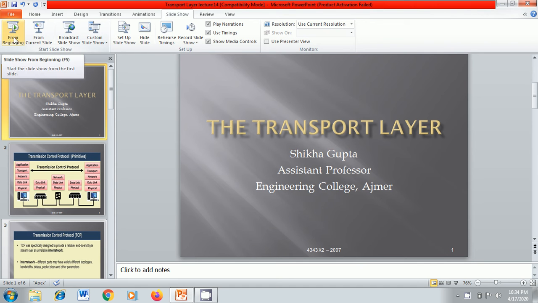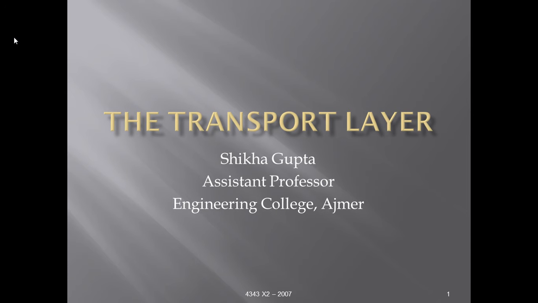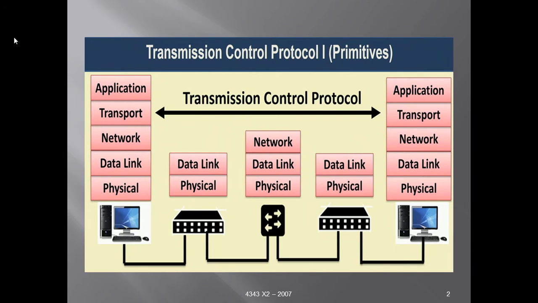So, till now, we looked into the details of the transport layer and what different services are being provided by the transport layer. Now, we will take a specific example, a transport layer protocol which is widely used in the networks. More than 80% of the traffic over the internet uses this transmission control protocol to transfer end-to-end data. So we will look into the details of this transmission control protocol, or TCP in short.